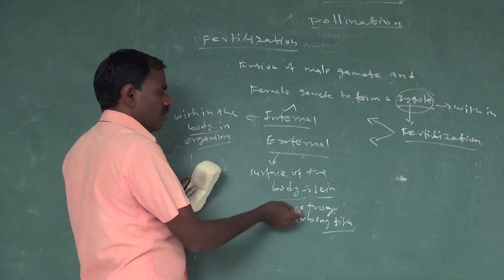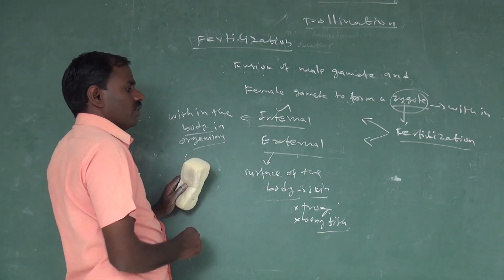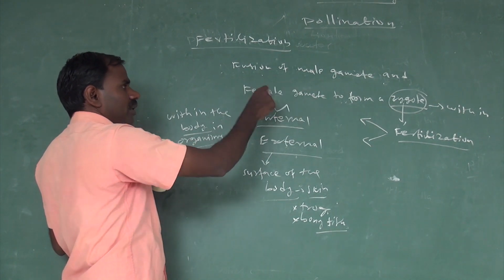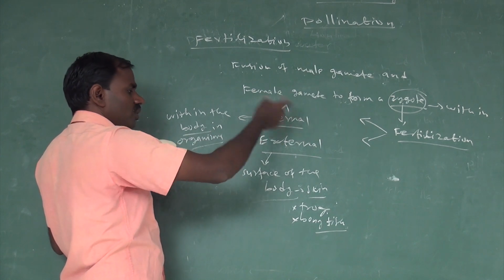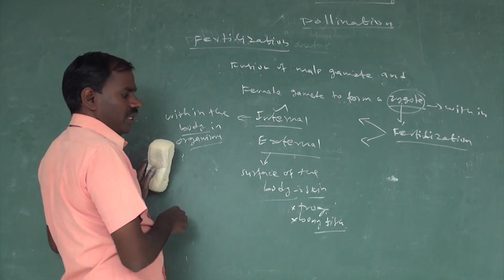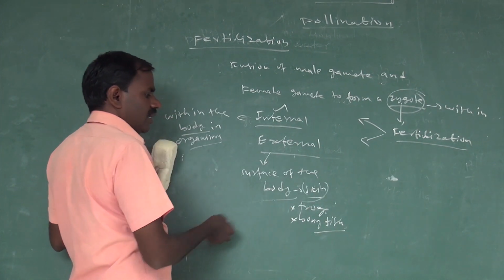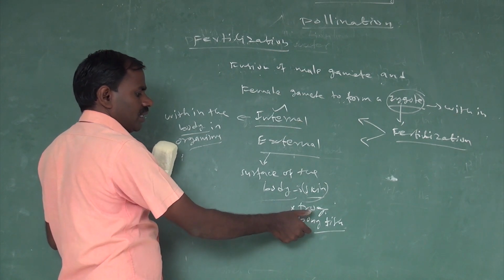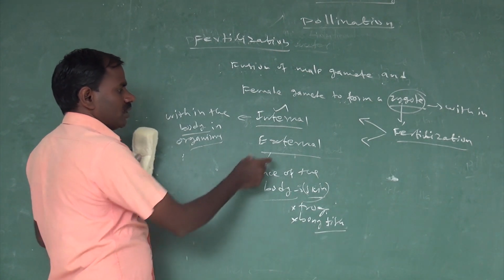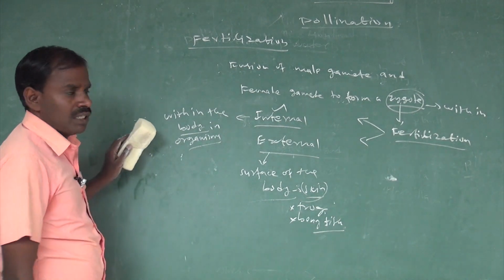These two organisms are involved in the external fertilization process. That process is called external fertilization.